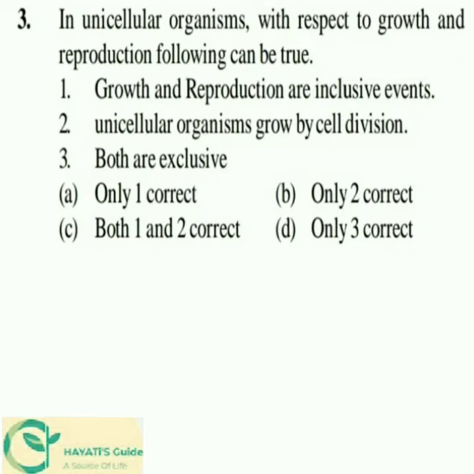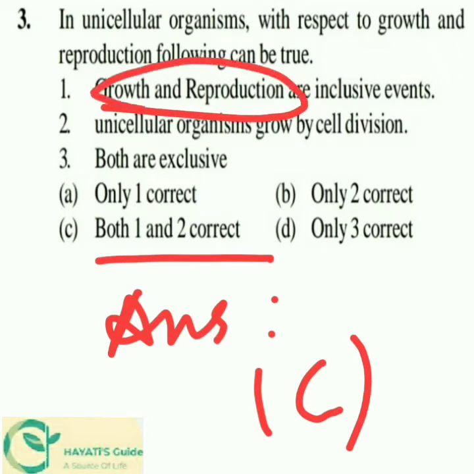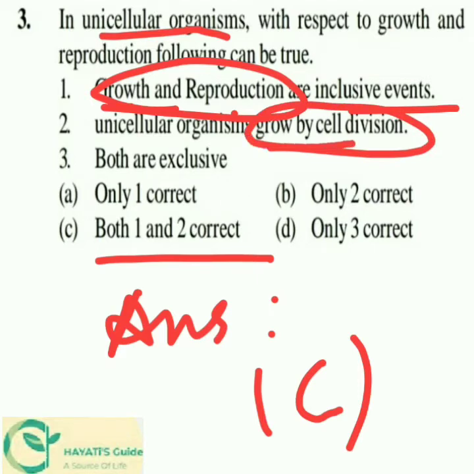So the answer would be option C, that is, both 1 and 2 are correct, because growth and reproduction are inclusive events, since in every unicellular organism the growth and reproduction functions will occur, and unicellular organisms grow by cell division. So option C, that is 1 and 2, is the correct one.